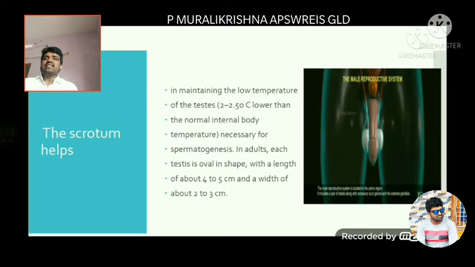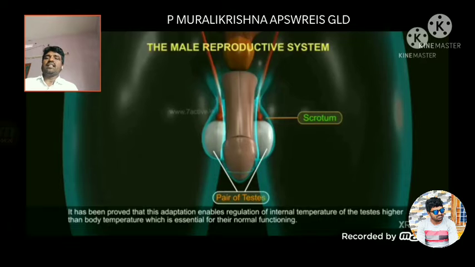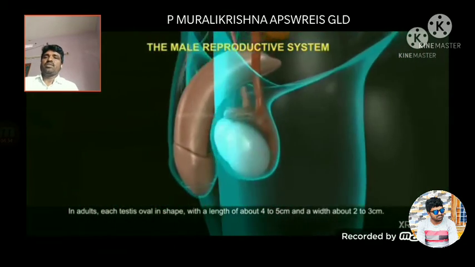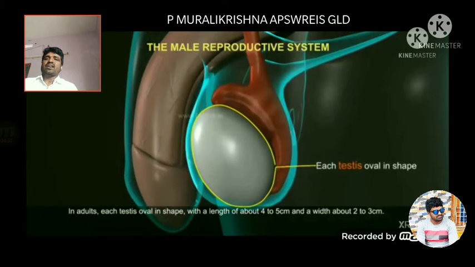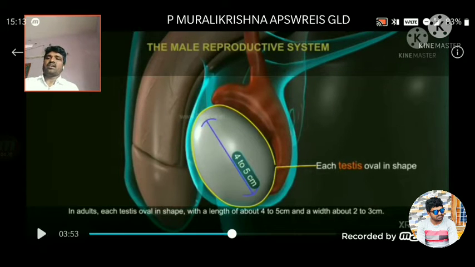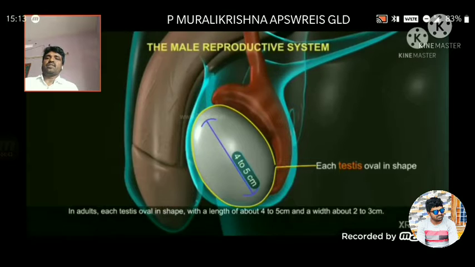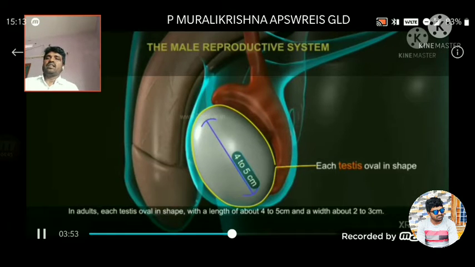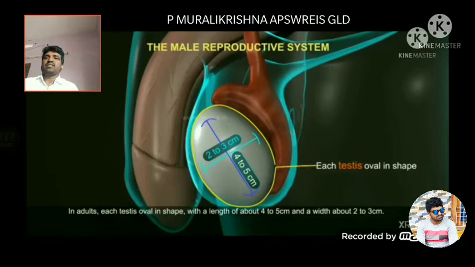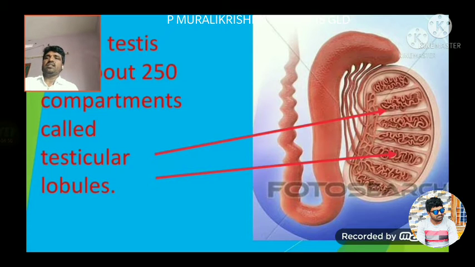In adults, each testis is oval in shape. What is the shape of the testis? Oval. What is the color? Pink. What is the length of the testis? Approximately 4 to 5 centimeters in length and about 2 to 3 centimeters in width. Please watch the video for detailed understanding.